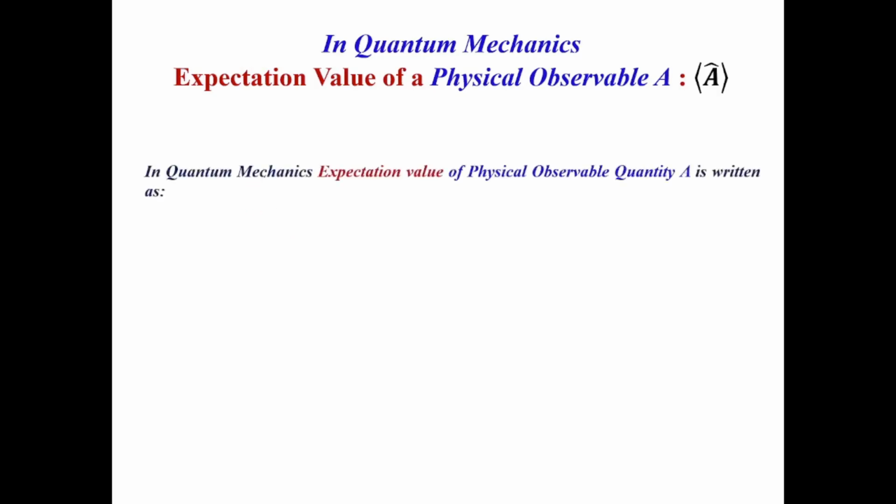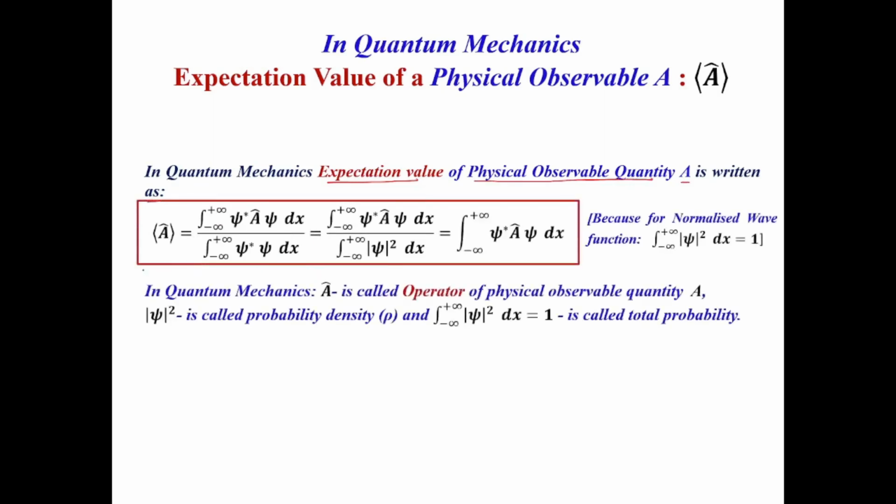In quantum mechanics, the expectation value of a physical observable quantity, suppose A, is in general written as: <A cap> is equal to the integral from minus infinity to plus infinity of psi star A cap psi dx, upon the integral from minus infinity to plus infinity of psi star psi dx, which is equal to the integral of psi star A cap psi dx, and this denominator can be written as psi mod square dx.